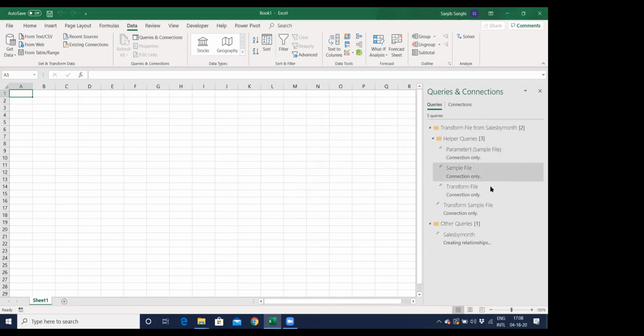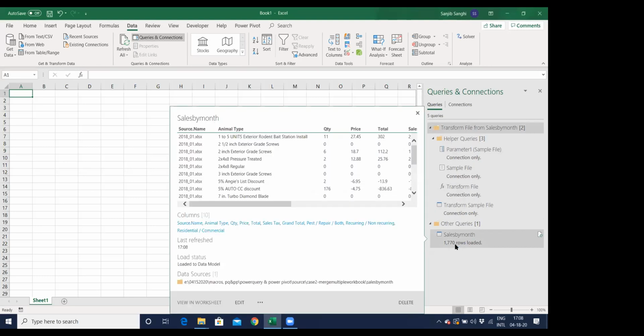See on the right hand side, it is now working, and it has pulled 1770 rows of data for me, pulling all the data from all those 11 files, and it has created the connection for me, which is right now over here. Boom, done.